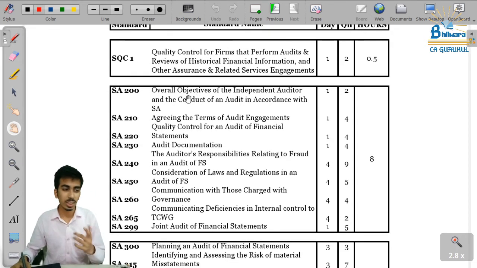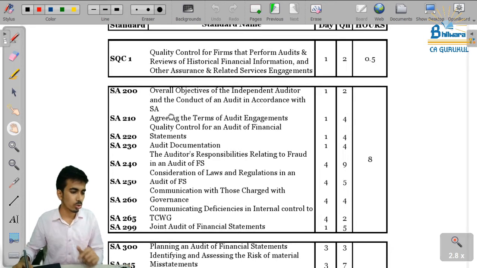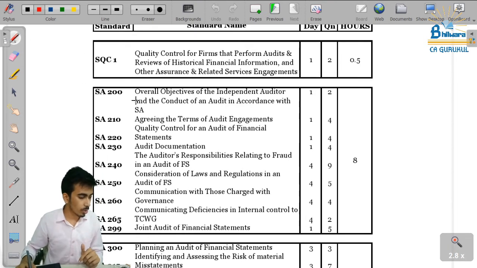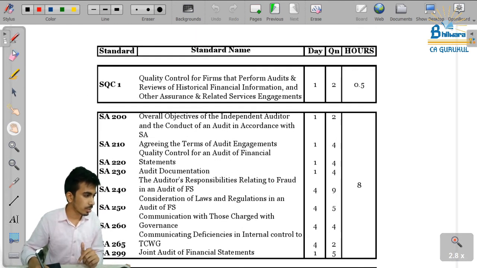But sir, what about SQC? SQC is in the syllabus, so you have to complete that. Now talking about SAs, which ones are we going to complete today? This is the day I have made.